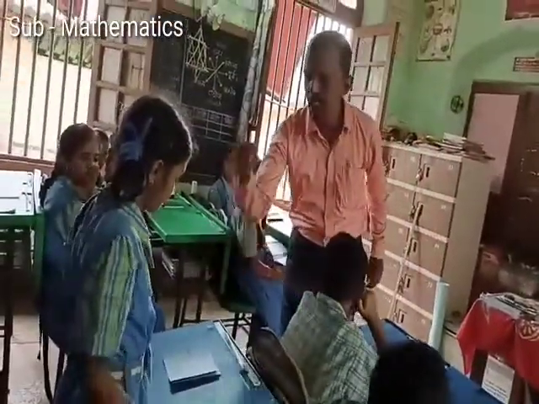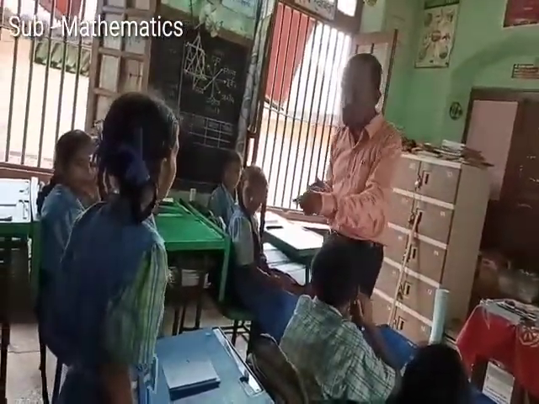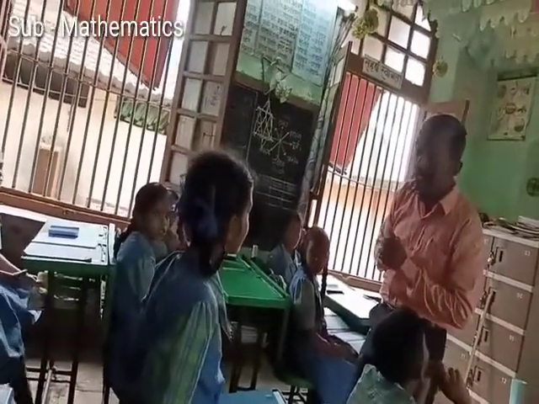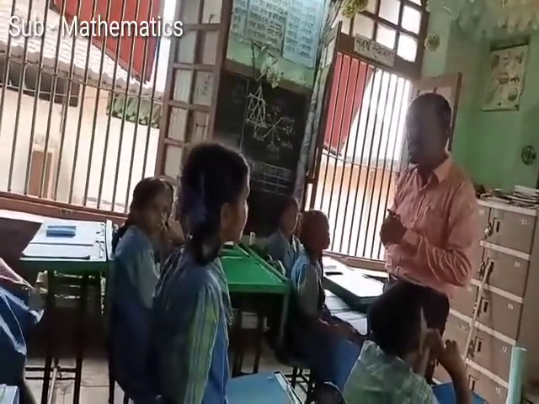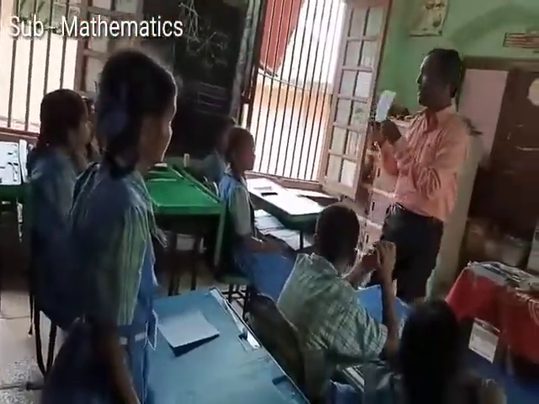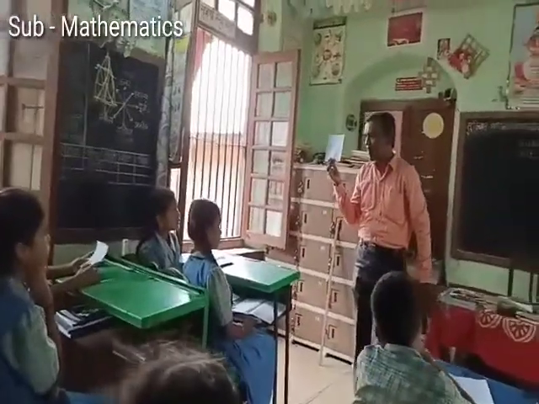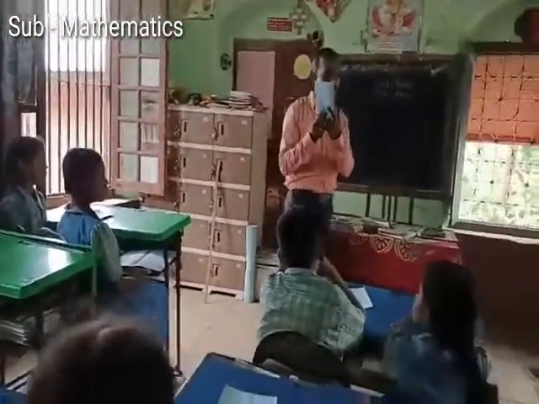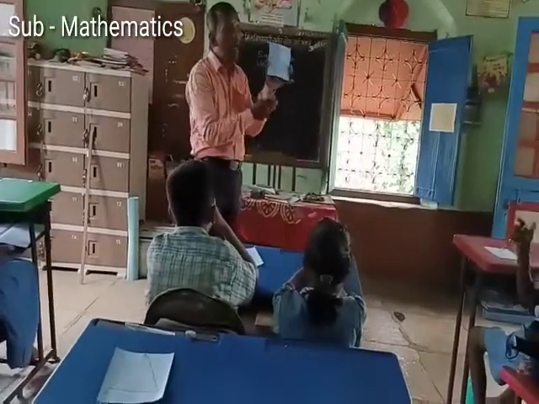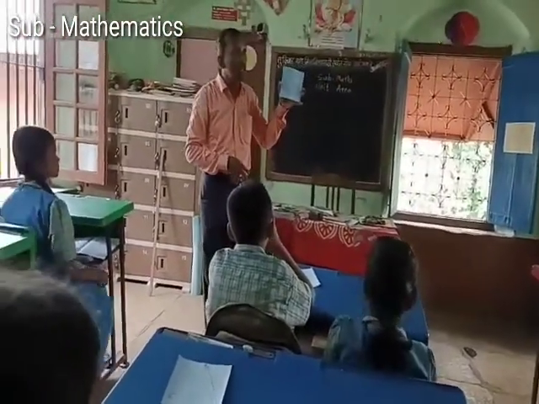Okay. Now look here. There is some other figure. Can you say the perimeter of this figure? It is 26 centimeter. How 26 centimeter? Look here. Is it rectangle? No. Is it square? No. Is it triangle? No. But we can find out the perimeter of this figure.